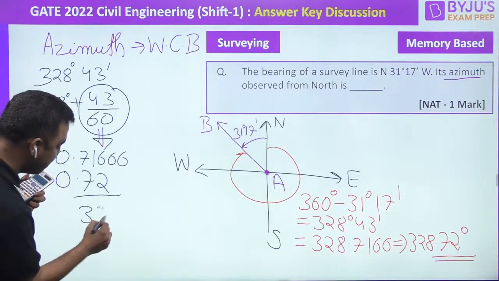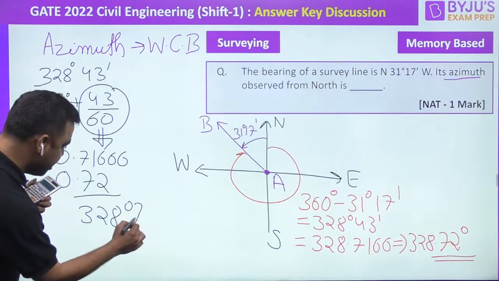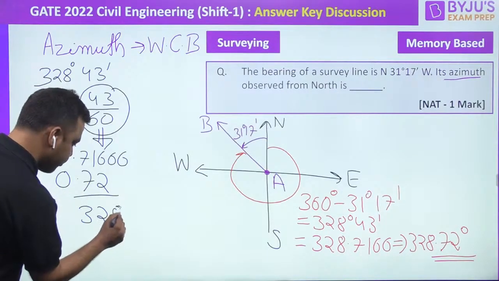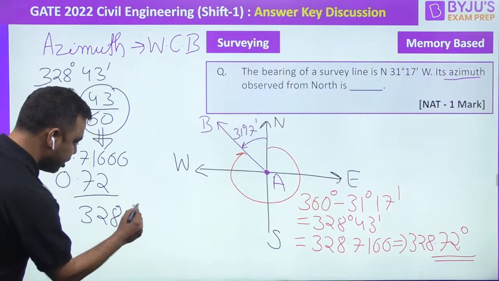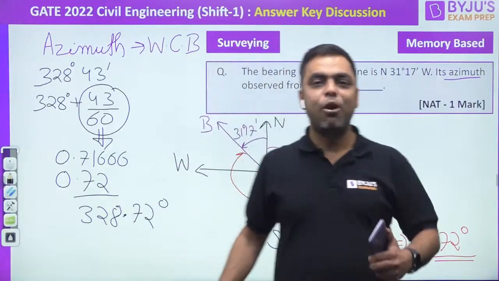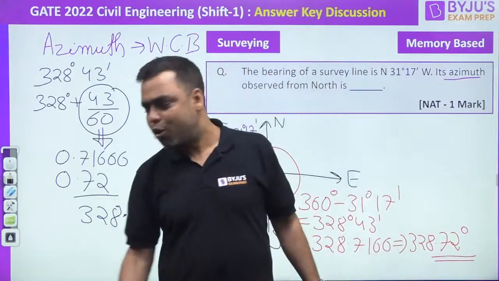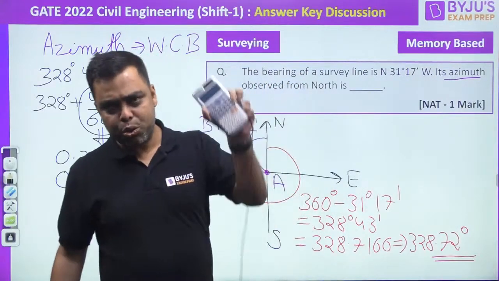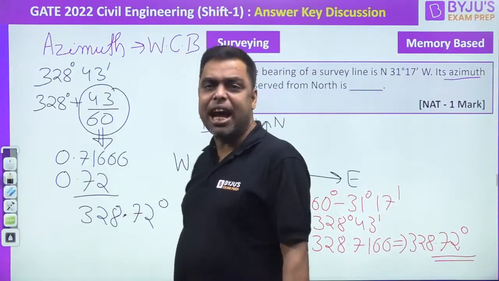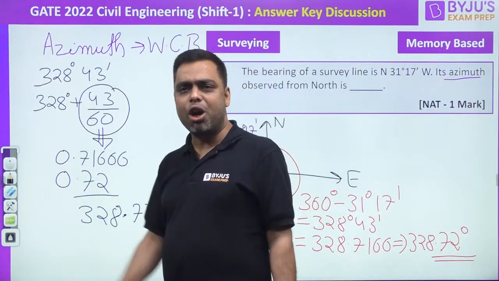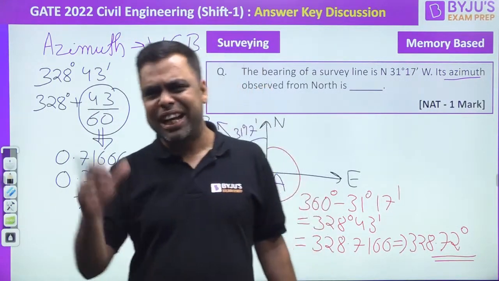So my answer will be 328 degrees plus 0.72 degree, 328.72 degrees. How many of you got this answer correct? I have told you this, since you don't have a calculator right now, this is the analogy we can use in the exam. How many of you got this correct? Very good, guys. Very easy question.